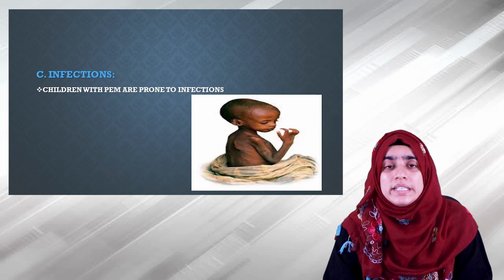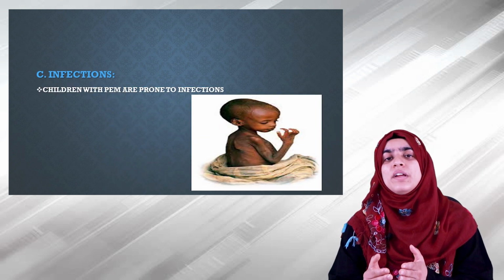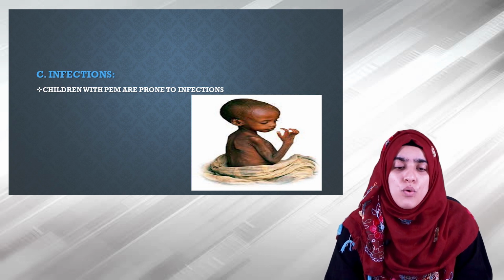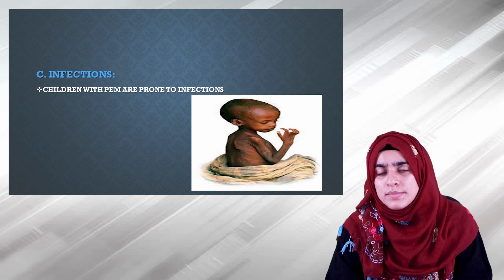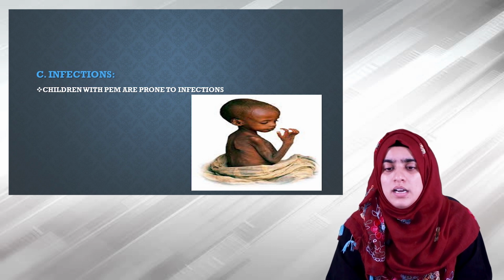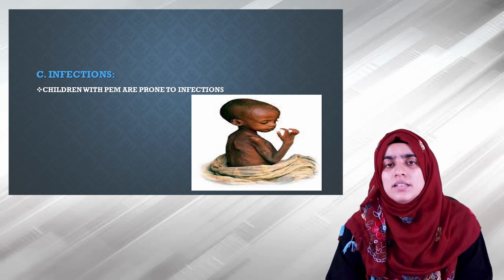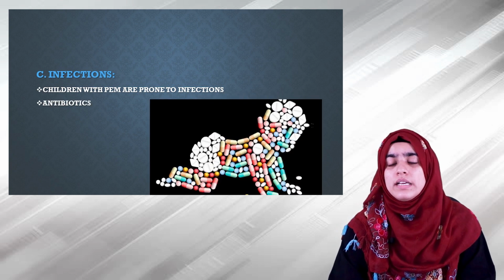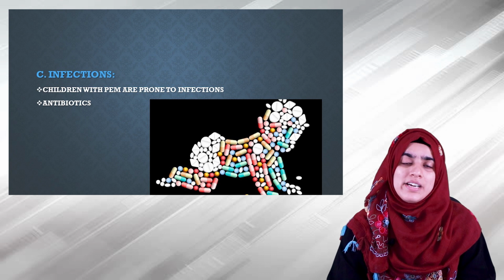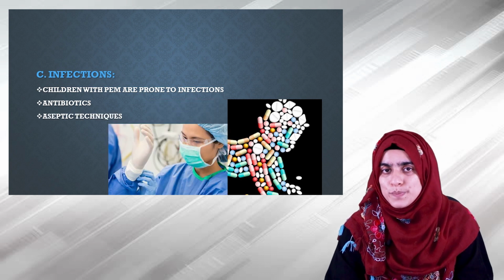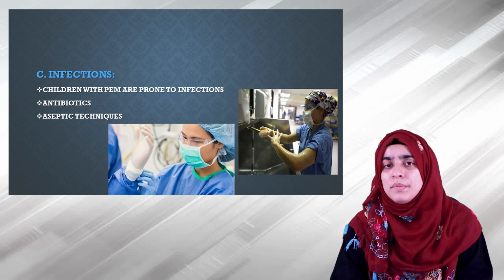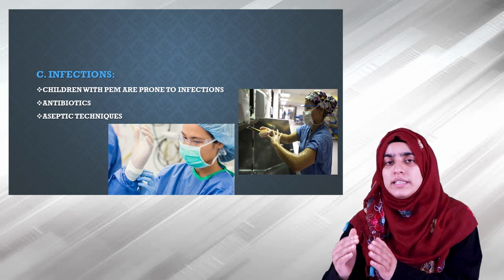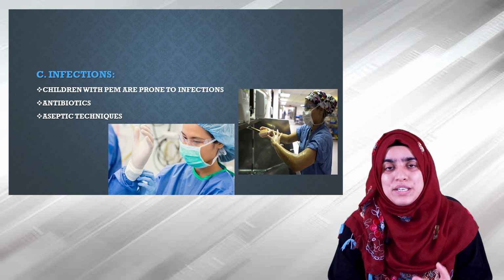Children with protein energy malnutrition are very prone to infections, especially septicemia, which is caused by organisms like Klebsiella, Salmonella, and other opportunistic organisms. Antibiotics are given depending on the blood culture and sensitivity reports. Aseptic technique and a minimum of visitors may be useful in protecting these children from further infections.